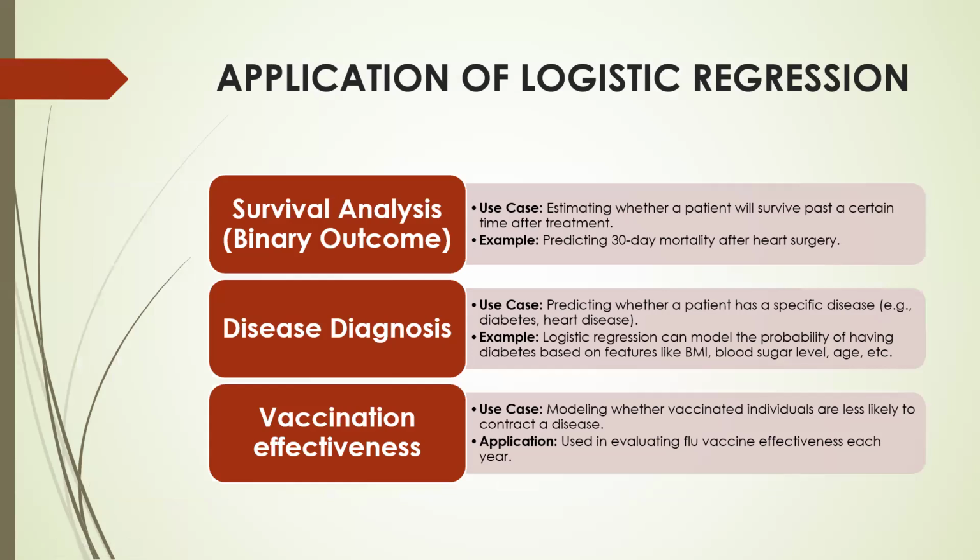As for applications of logistic regression, it is mainly used in survival analysis, for example, estimating whether a patient will survive past a certain time after treatment, such as predicting 30-day mortality after heart surgery. It is also used in disease diagnosis, predicting whether a patient has a specific disease, e.g. diabetes or heart disease. For example, logistic regression can model the probability of having diabetes based on features like BMI, blood sugar level, age, etc. And for vaccination effectiveness, it models whether vaccinated individuals are less likely to contract a disease. For example, it is used in evaluating flu vaccine effectiveness each year.